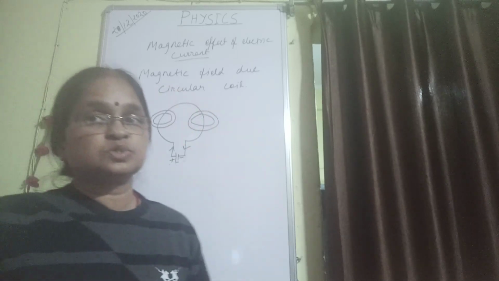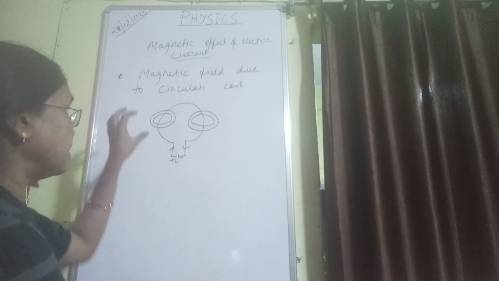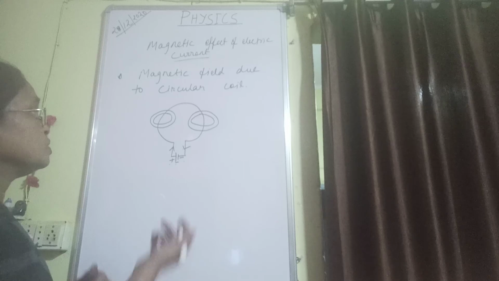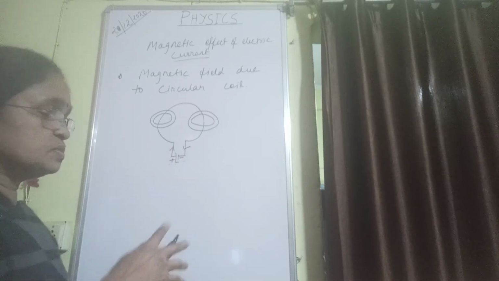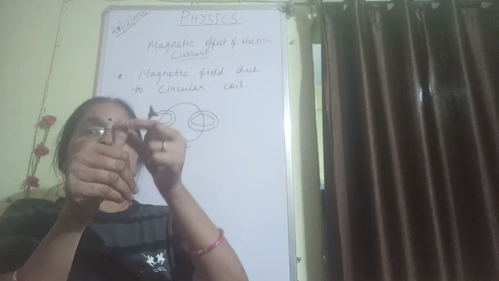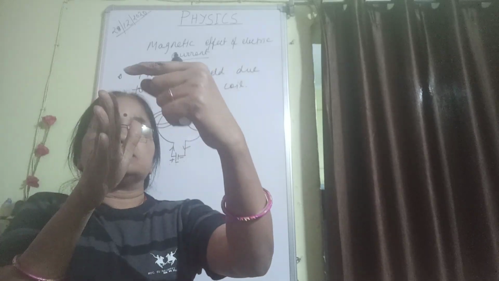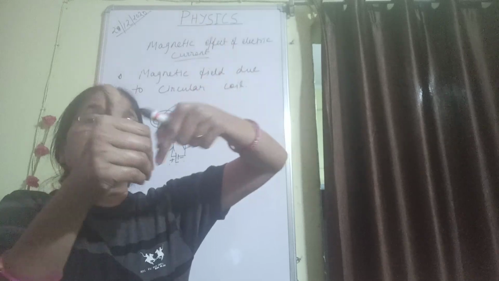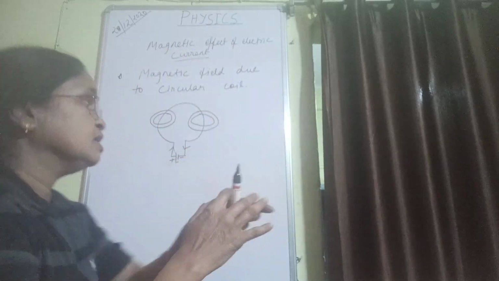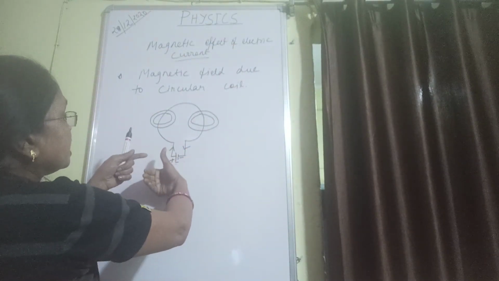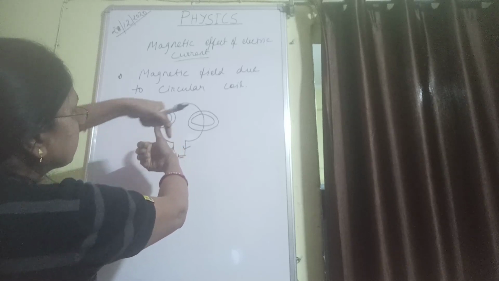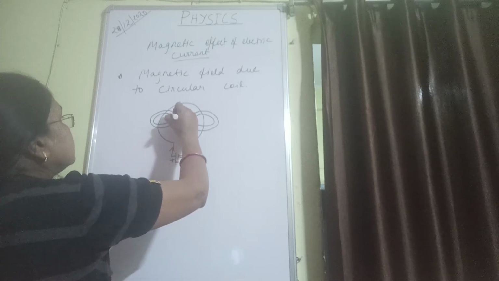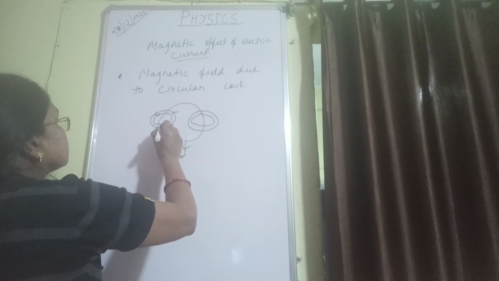So now we have to show the direction of the magnetic field produced in the circular coil. When the current is going from north to south, that means the current is going upwards, the curled fingers show the direction of the magnetic field produced as anti-clockwise. So here this is going upwards, so the direction of the magnetic field is anti-clockwise. So you see here it is anti-clockwise.